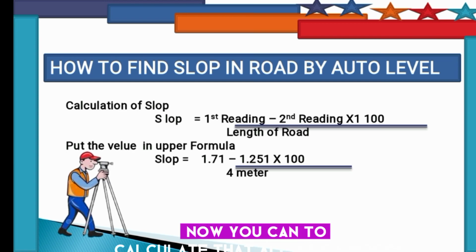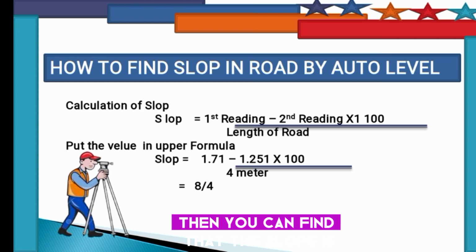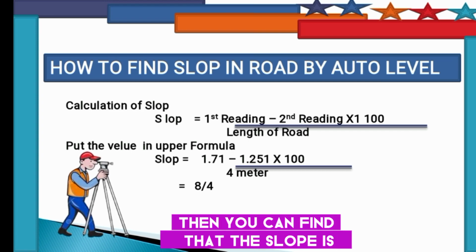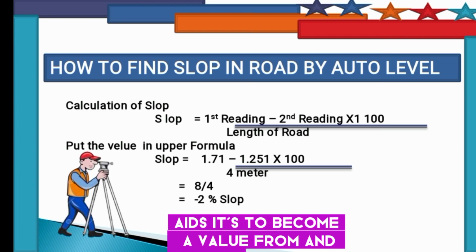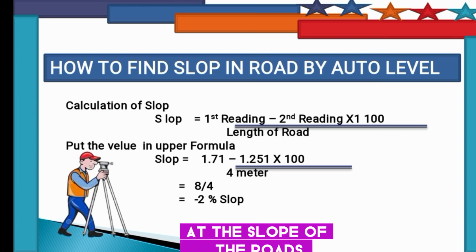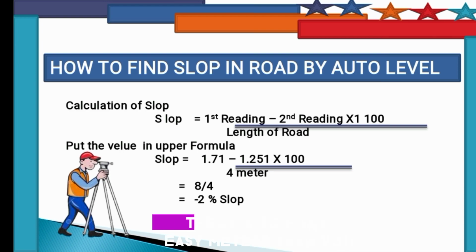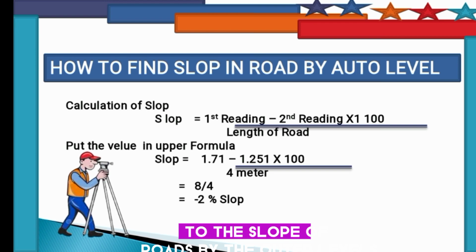Now calculate all the values, and you will find the slope is 1 over 8, which becomes a slope of minus 2% for that road. These are easy methods to find the slope of roads by the auto level.